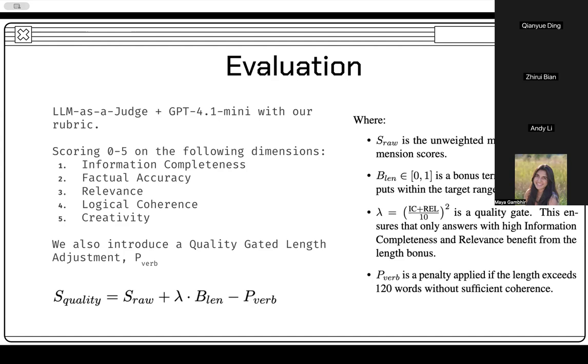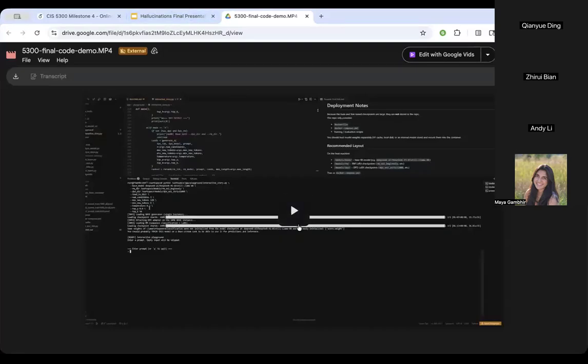And for our evaluation, we use an LLM-as-a-judge approach with GPT evaluating against our custom rubric, which contains 5 dimensions, each scored 0 to 5. And we have an evaluation equation, and this ensures only high-quality answers benefit from length, preventing verbose low-quality output from gaming the metric. And we have a playground to show each kind of these model runs.